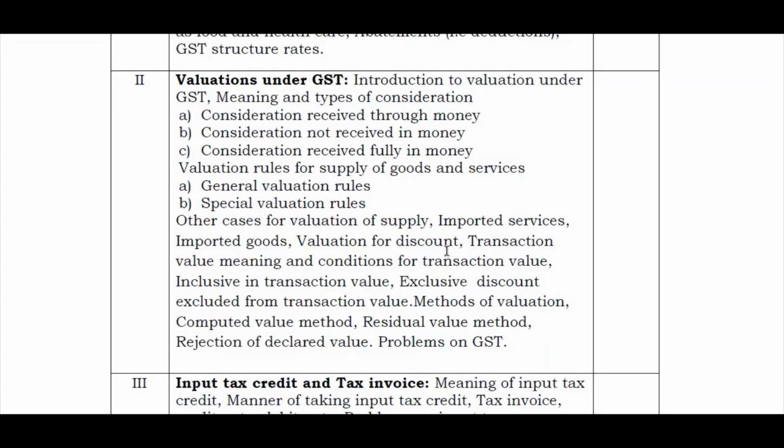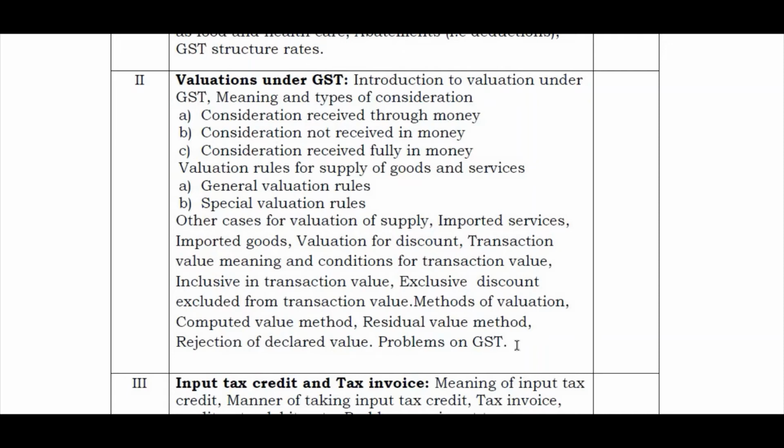Then transaction value. This is what I was speaking about, general valuation rules. Transaction value: meaning and conditions for transaction value, inclusions in transaction value, exclusions, discount excluded from transaction value. All of this is covered under Section 15 of the CGST Act. Then methods of valuation. There are two methods of valuation. There is a third one which hardly anybody uses. We will see all those things with examples. Computed value method, residual value method, and rejection or declared value method. These are the three valuation methods.